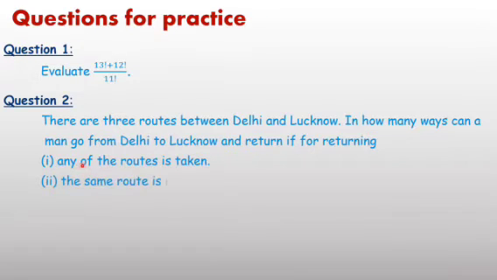The first case has no condition, any one route is selected to go from Delhi to Lucknow and return. In the second case, one condition is given, that the same route is not taken. And in the third case, the same route is taken.